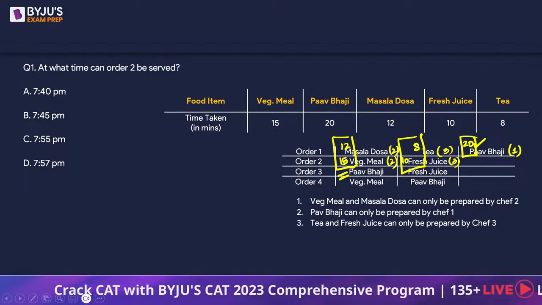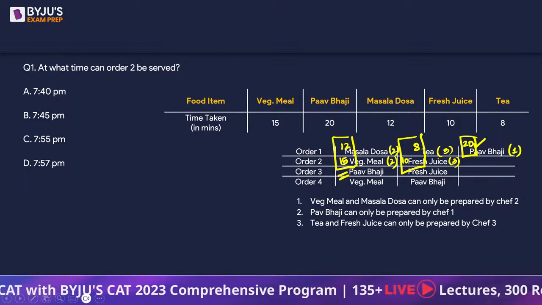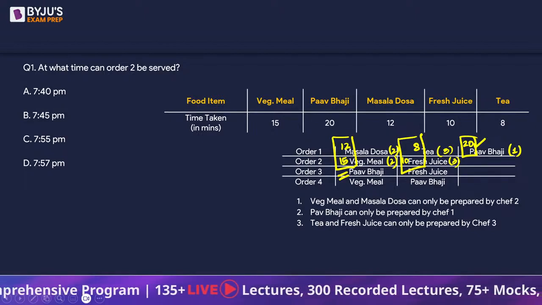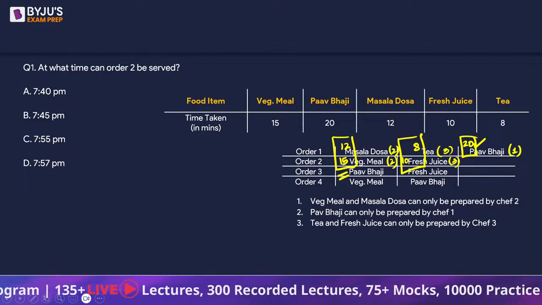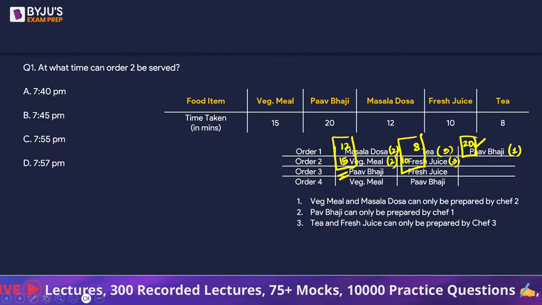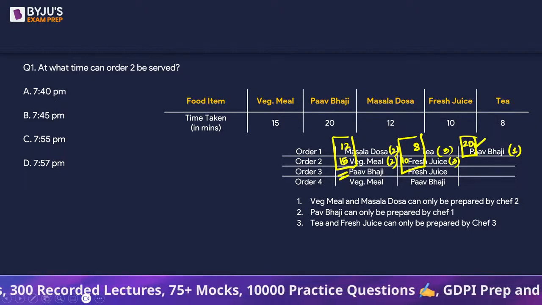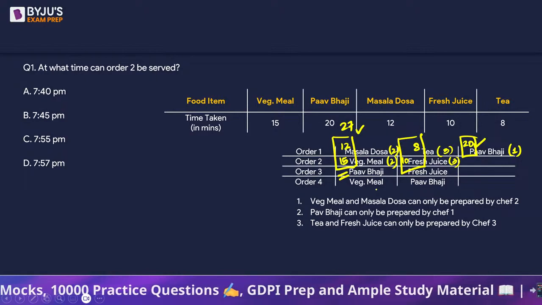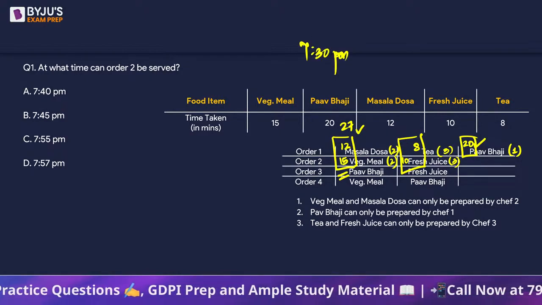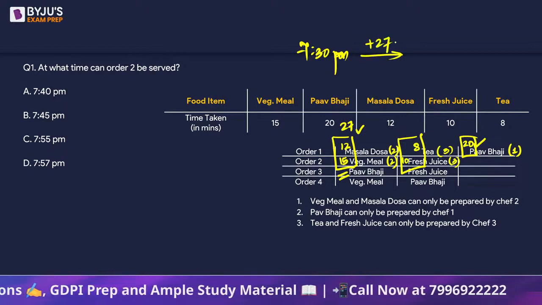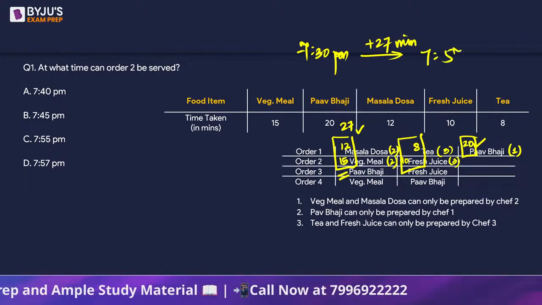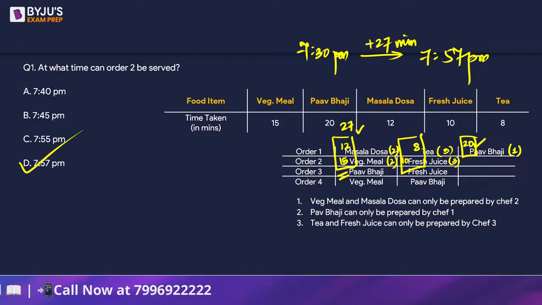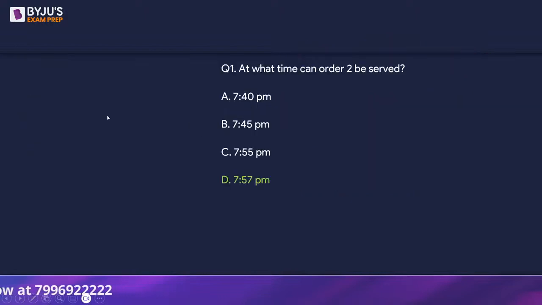See, chef 2 will get free after 12 minutes. He will start working on the second order, right? The serving will happen only after all the items of a particular order are made. But the chef will start working, why would he wait for the first order to be completed properly? It's wastage of time. So 27 minutes later, after 7:30, the second order is going to be served, right? So it's going to be 7:57 p.m. Option D. Okay, the answer is option D.